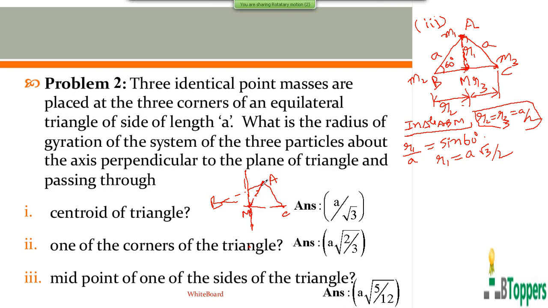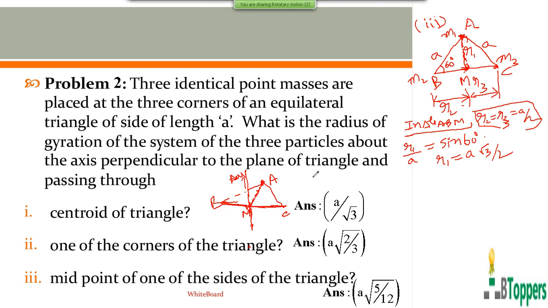The perpendicular distance of the first particle at the vertex A from this axis is denoted by R1, which is equal to A root 3 by 2. The perpendicular distance of the second particle from this axis is equal to half of the length of side BC, that is equal to A by 2. The perpendicular distance of the third particle from the same axis is also equal to A by 2.